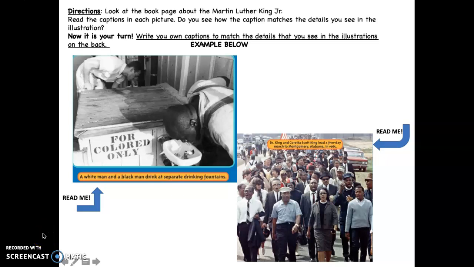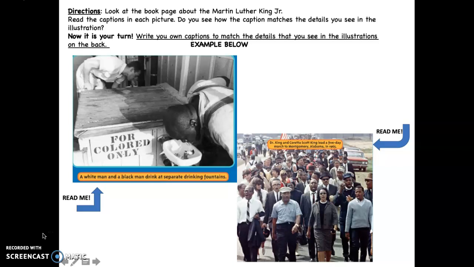Hi friends! So in this section, you've learned all about Martin Luther King Jr. and why he is so important to our American history. So for this activity, you are going to once again be caption creators. On this page, I have a couple of examples for you.